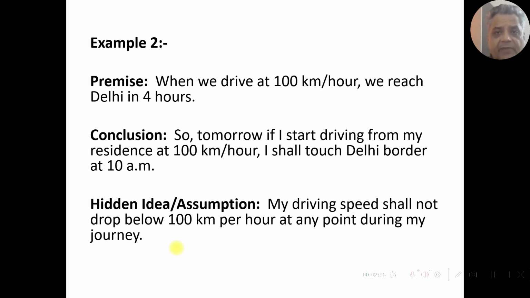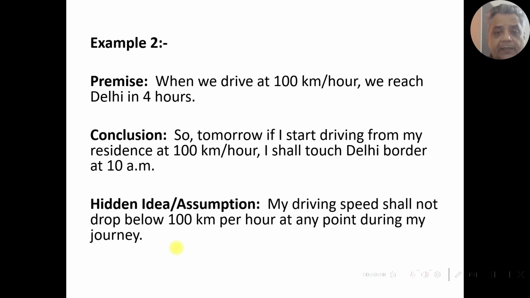Premise: when we drive at 100 kilometers per hour, we reach Delhi in 4 hours. Conclusion: so tomorrow if I start driving from my residence at 100 kilometers per hour, I shall touch Delhi border at 10 a.m. Hidden idea, assumption: my driving speed shall not drop below 100 kilometers per hour at any point during my journey. So why am I calling this an assumption?